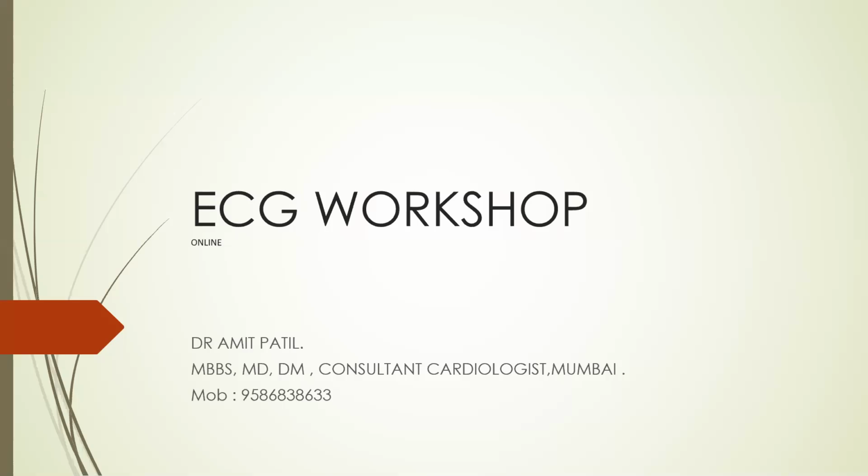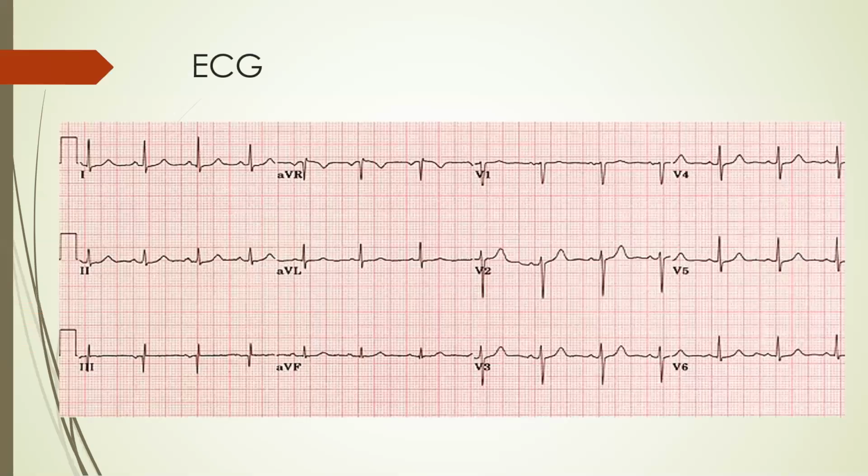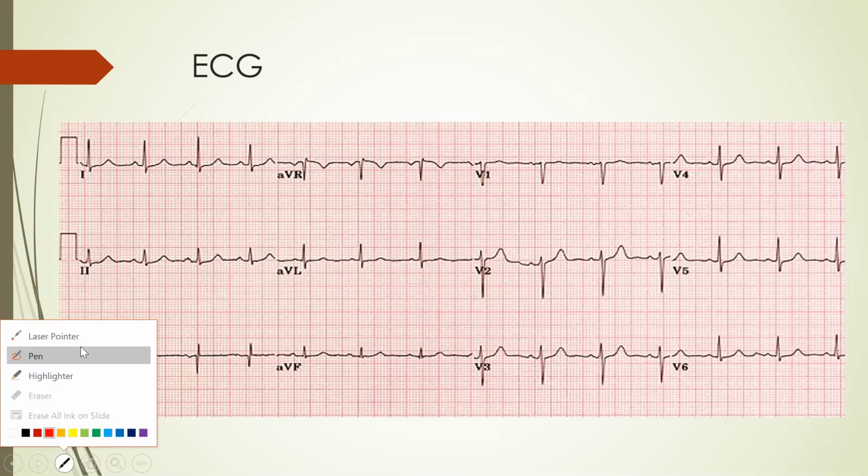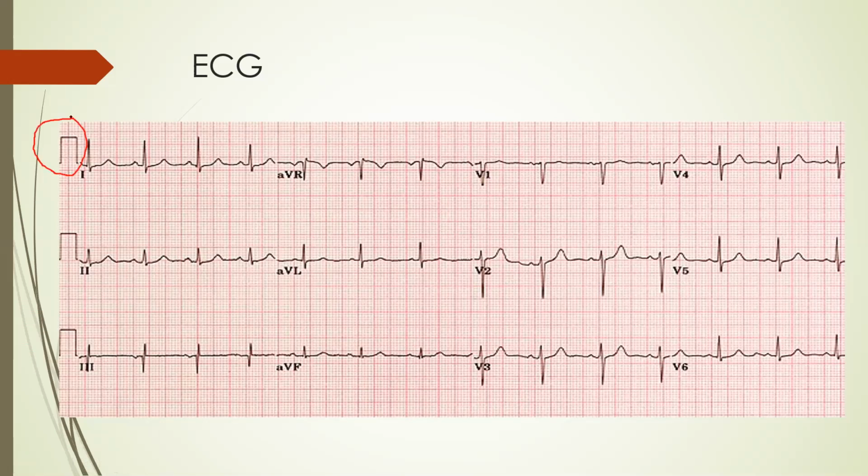ECG workshop. So, basics of ECG we are going to discuss. When you see the ECG, there are n number of things in it, starting from the calibration. I will show you, this is the calibration mark. Then there are multiple leads: 1, 2, 3, AVR, AVL, AVF, and V1 to V6, 12 leads. After that, there are different waves like P wave, QRS wave, T waves, their normal duration, their abnormalities. So there are n number of things, and that's why the ECG becomes complex. But I assure you, with our basic ECG session, it will become all very simplified.